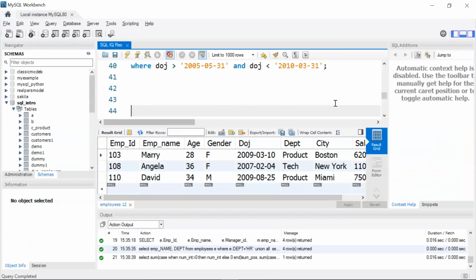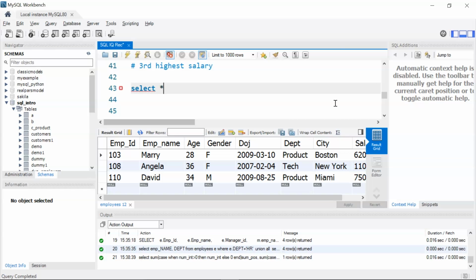Okay, so I'll come down and give a comment as third highest salary. Let me first write down my SQL query and then I'll explain. So I'll write select star from. After that I'll start a bracket and write my inner query.